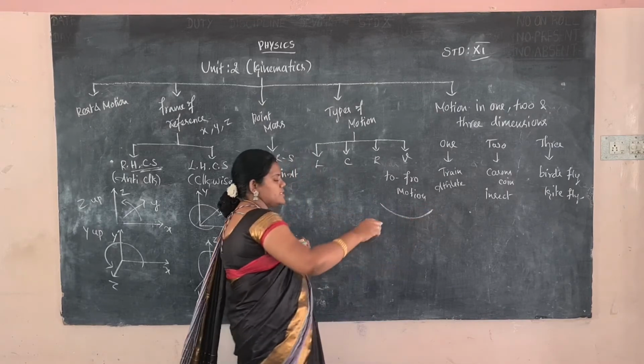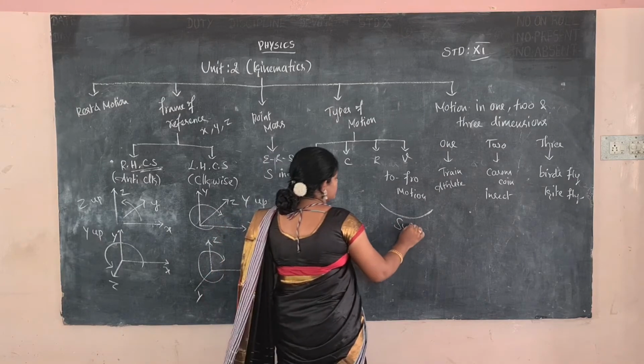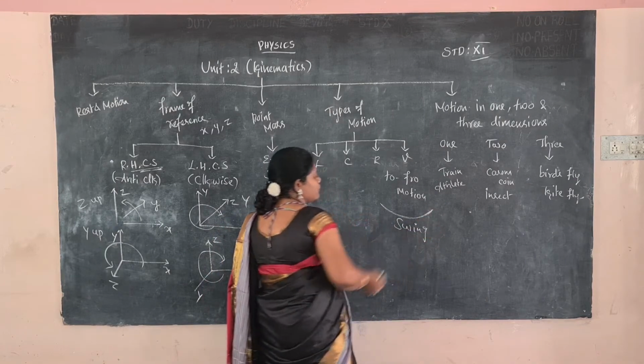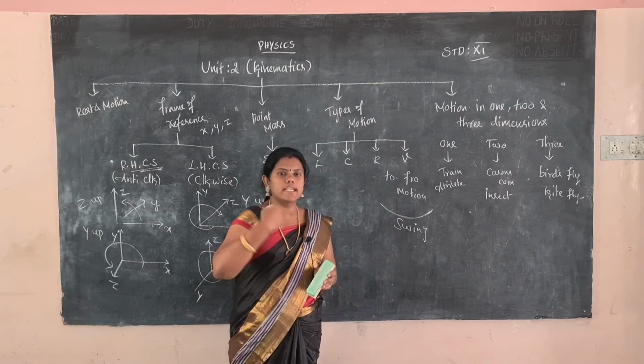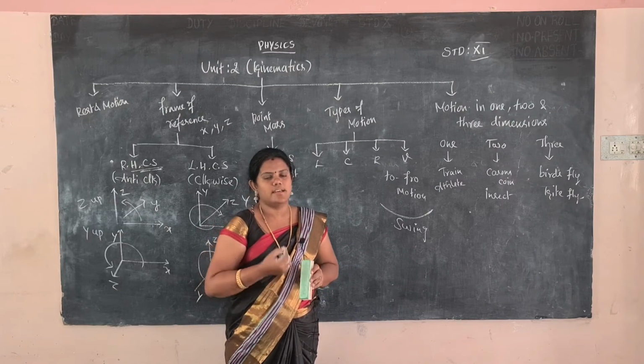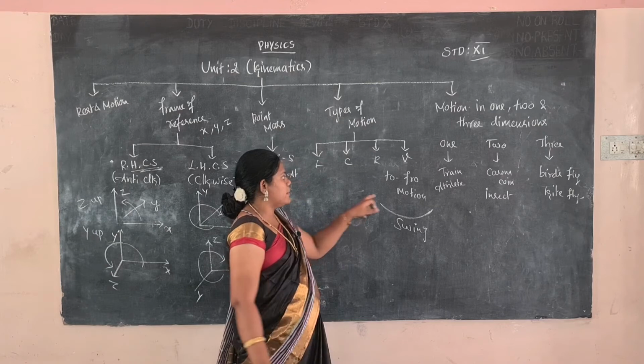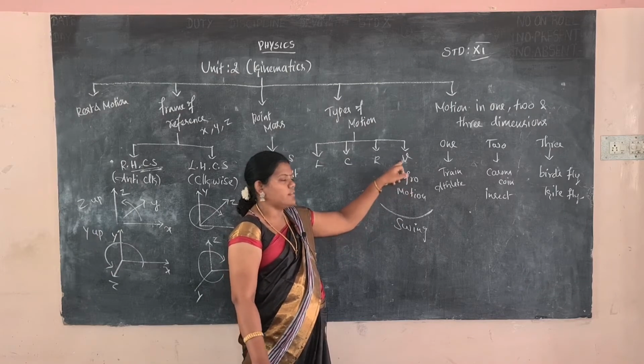To and fro motion is the example is swing. Swing it will be moving to and fro motion, it will be called as a vibrating motion. Another one is, example is string, it will be vibrating in a violin or guitar or anything. Okay, this is the example for to and fro motion or vibrating motion.